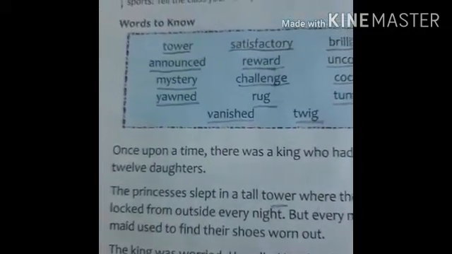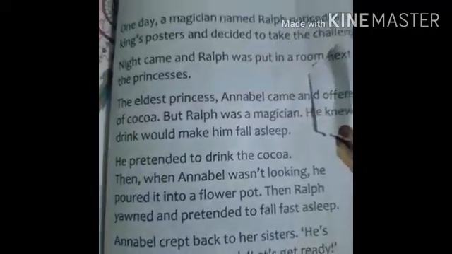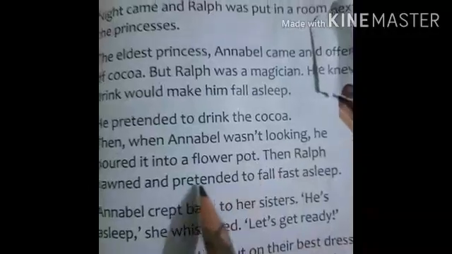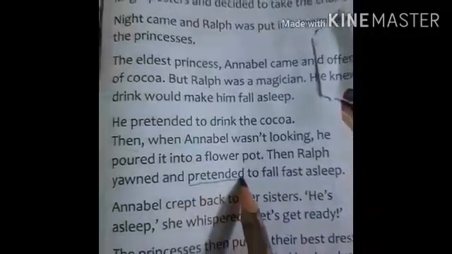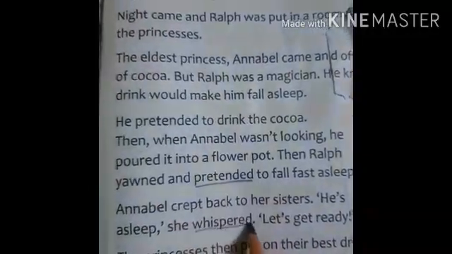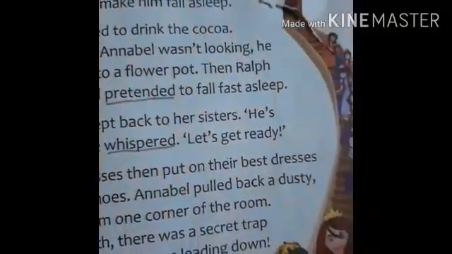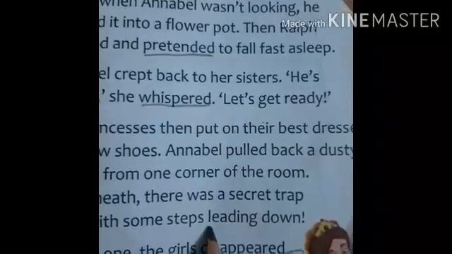Now come to next page. Here, this page. Here, pretended, whispered, then leading. Here.